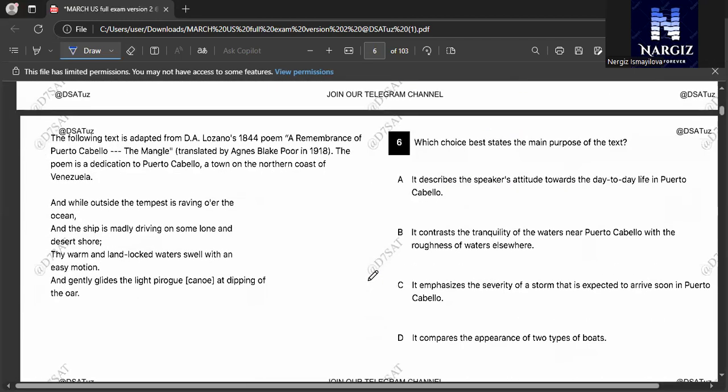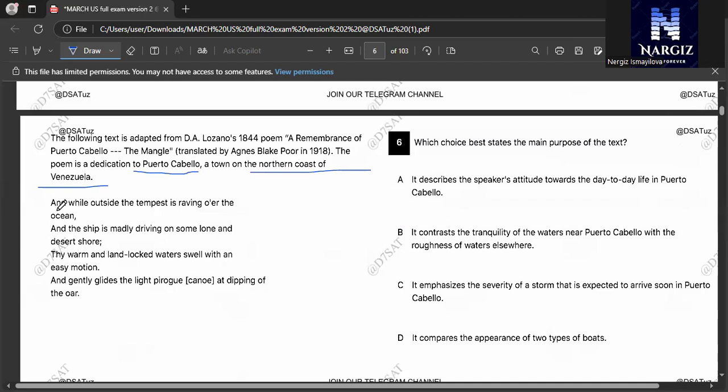Let's begin with the last question. The following text is adapted from D. A. Lozano's 1844 poem, A Remembrance of Puerto Cabello, the Mangle, translated by Agnes Blake Ford in 1918. The poem is a dedication to Puerto Cabello, a town on the northern coast of Venezuela. Which choice best states the main purpose of the text?